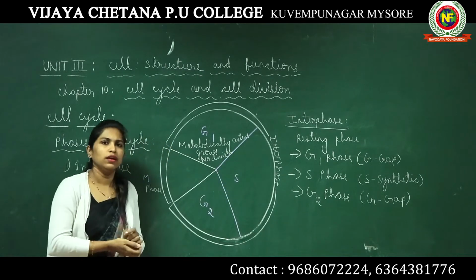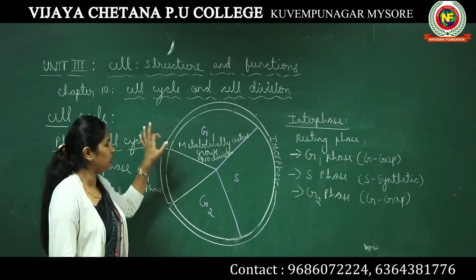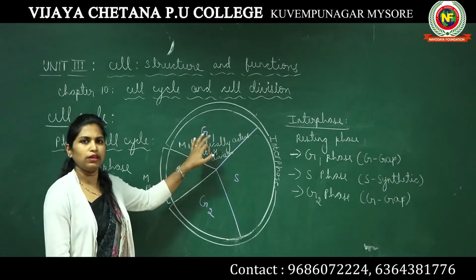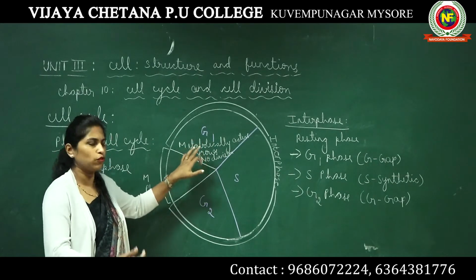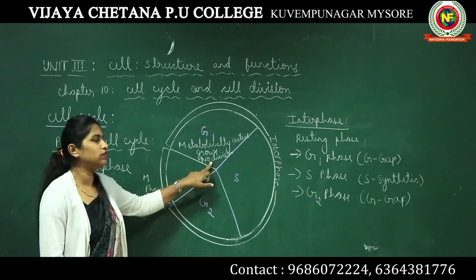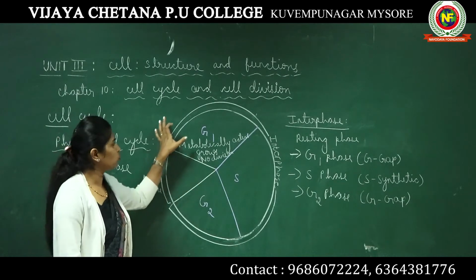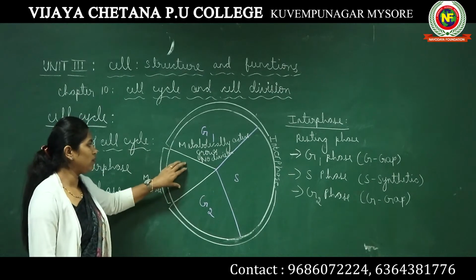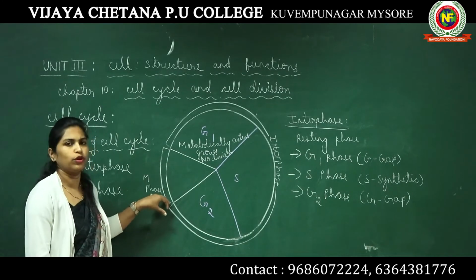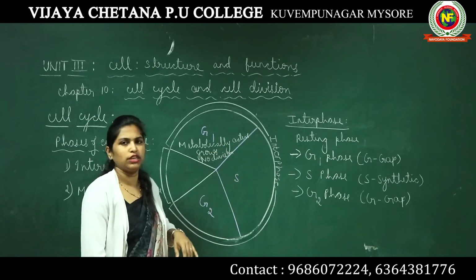If you see in G1 phase, what are the specialities of G1 phase? In G1 phase, the cell is metabolically very active. The cell grows, that means in terms of size. However, there is no division happening. Throughout the interphase, the division is not going to happen. Only when we come to M phase, the division is going to happen. That is the speciality of G1 phase.